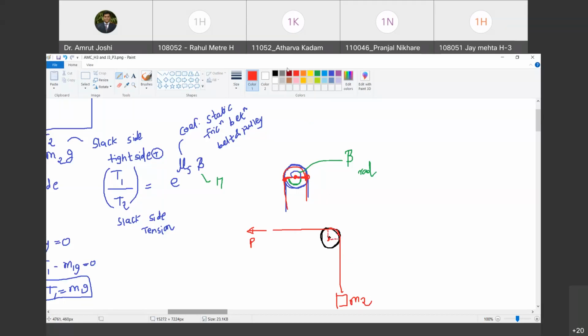There are two sides. One angle could be this, but on this side the belt is not there. Do you agree with me? So we do not take that angle. We take the angle on the side where the belt is. So in this case the angle will be 90 degrees or pi by 2 radians. The other angle is beta. That's why it is called the angle of lap. It is that part where the belt is in continuous touch with the wheel. Are you with me?